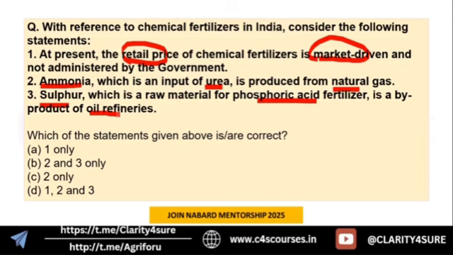So we know that answer options 2 and 3 are the only correct ones and the first is not, because we are aware about the subsidies that government provides to different chemical fertilizer producing companies. That means it is not market driven. That means these prices are governed or administered by government. Okay. So yes, this statement is wrong.